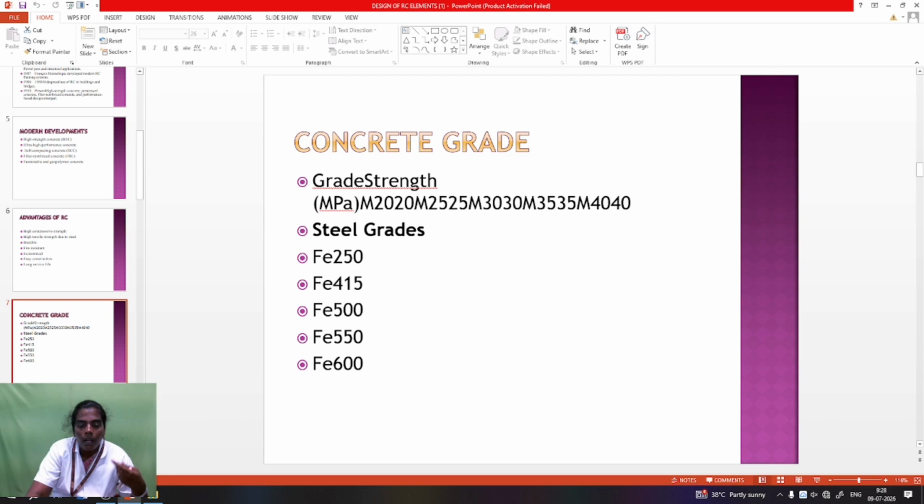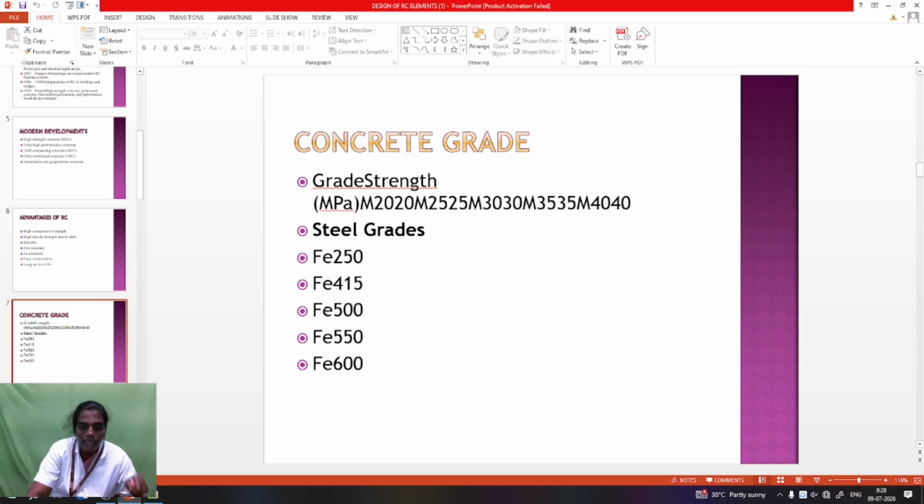If we get 20, with a plus or minus 0.5 error, then 19.5 or 20.5 is considered M20. M25 is considered by the same method: the strength after 28 days is the compressive strength. So 25 is the compressive strength; this is the meaning of grade of structure. So M20, M25, M30 and M40 are used.